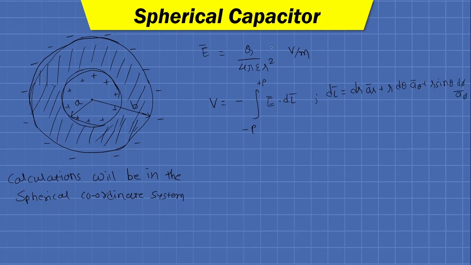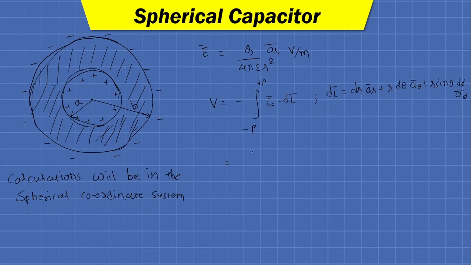But here, as we know that the intensity will be in the direction of the radius, in the dot product only ar bar dot ar bar will be non-zero. The other two dot products, that is ar bar dot a theta bar and ar bar dot a phi bar, will be 0. So we need not write those in our calculation.